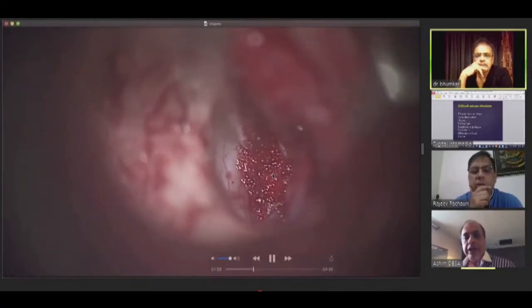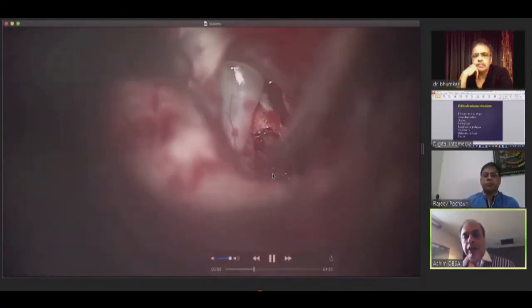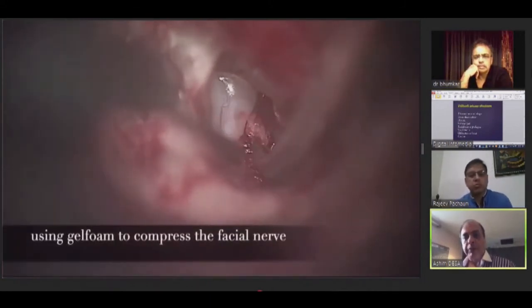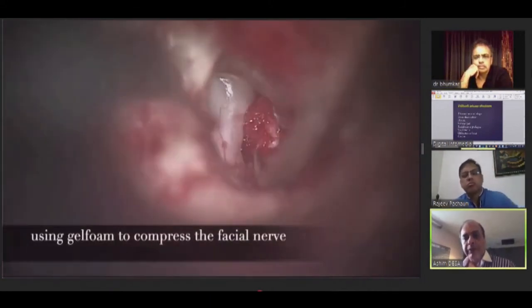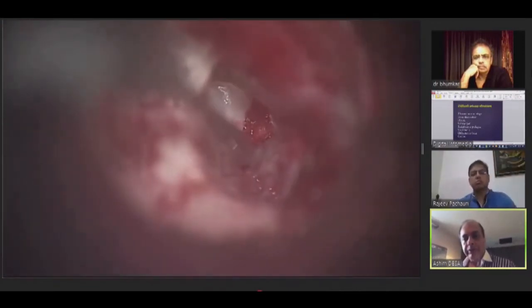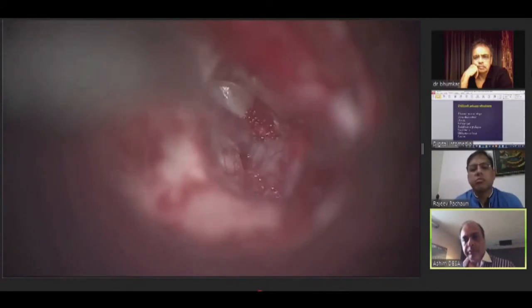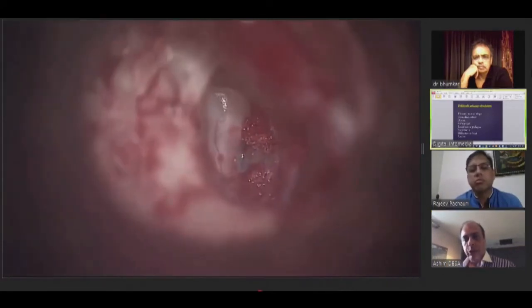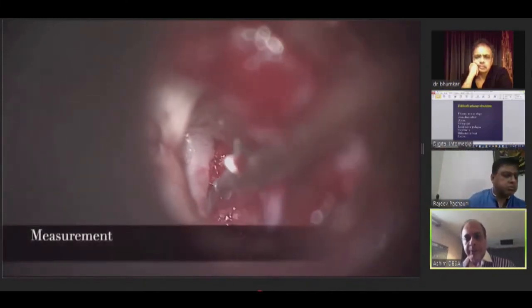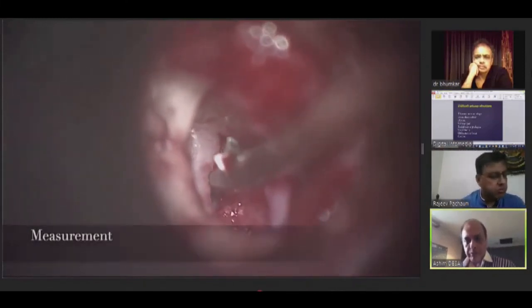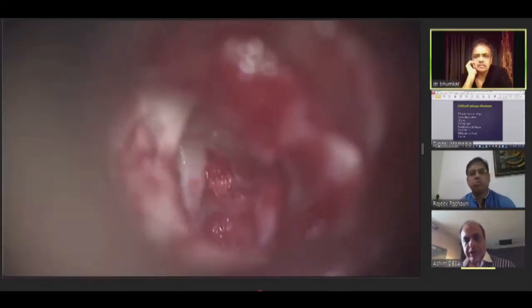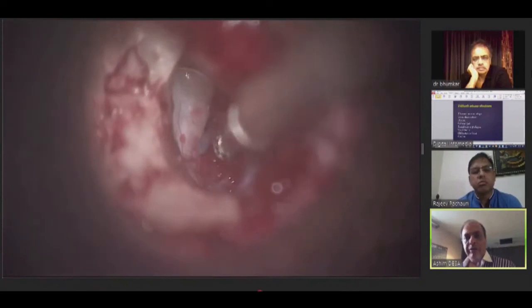Here you can see I'm stuffing Gelfoam between the stapes footplate and the facial nerve, to compress the facial nerve out. There is gentle compression by the Gelfoam as it absorbs the fluids and the capillary oozing. Now you have space. Slowly you are getting to see more and more of the nerve, and gain better visualization of the footplate. You do this sequentially several times. It just keeps going on and on.